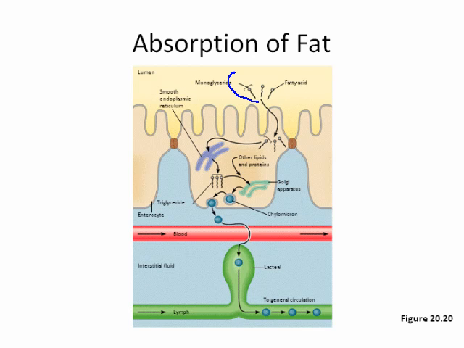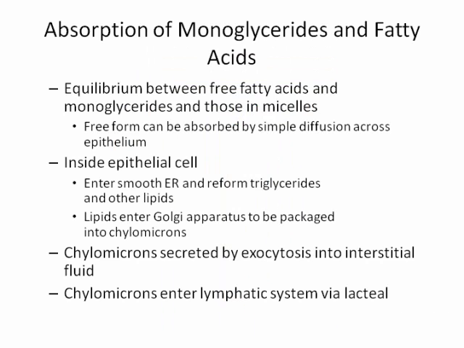So we're going to have the monoglycerides and fatty acids coming in and being processed by the smooth endoplasmic reticulum back into triglycerides, which are then going to be processed by the Golgi apparatus. And we are going to have these vesicles coming out of the Golgi apparatus that we call the chylomicrons. These will be secreted by the cells by the process of exocytosis into the interstitial fluid, and then they will enter the lymphatic system via the lacteal. We'll talk about that in a moment.